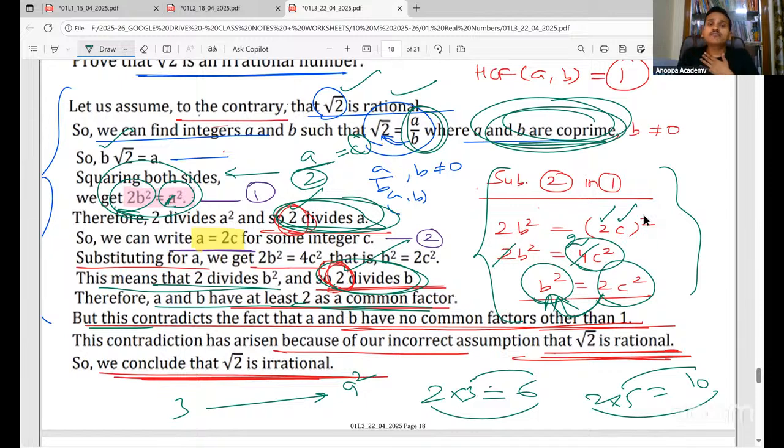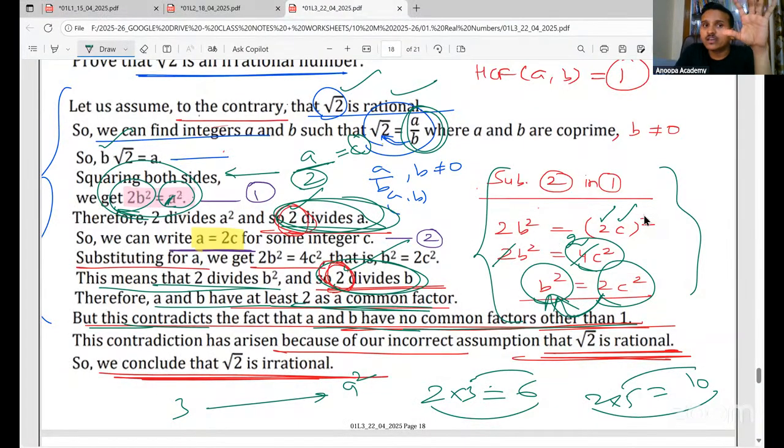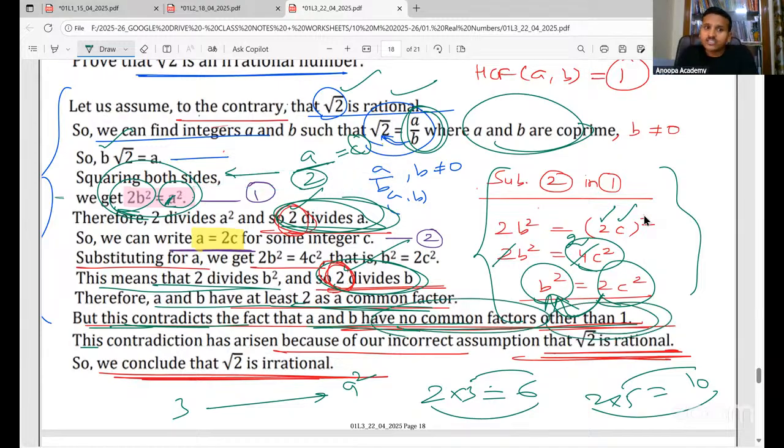So this contradicts the fact that A and B have no common factor other than 1. We have assumed in the initial stages that root 2 is rational. So A and B have to be co-prime. But here we are getting another common factor. So this is contradicting the fact that A and B have no common factor other than 1. This contradiction has arisen because of our incorrect assumption that root 2 is rational. So we conclude that root 2 is irrational. Clear, everyone?